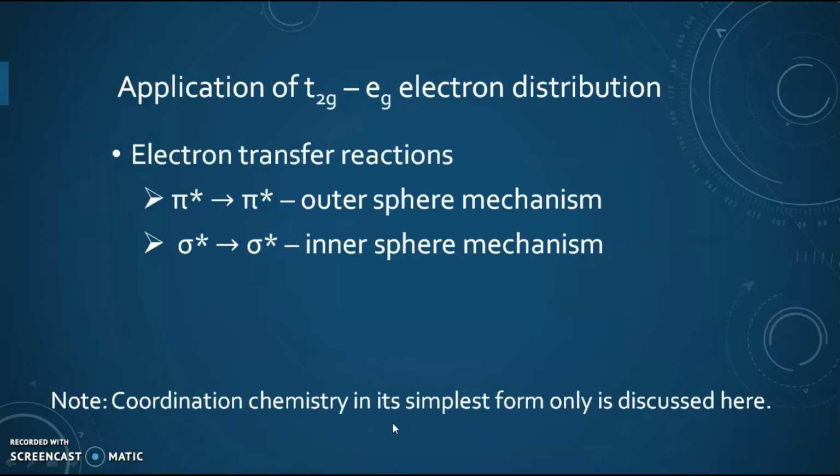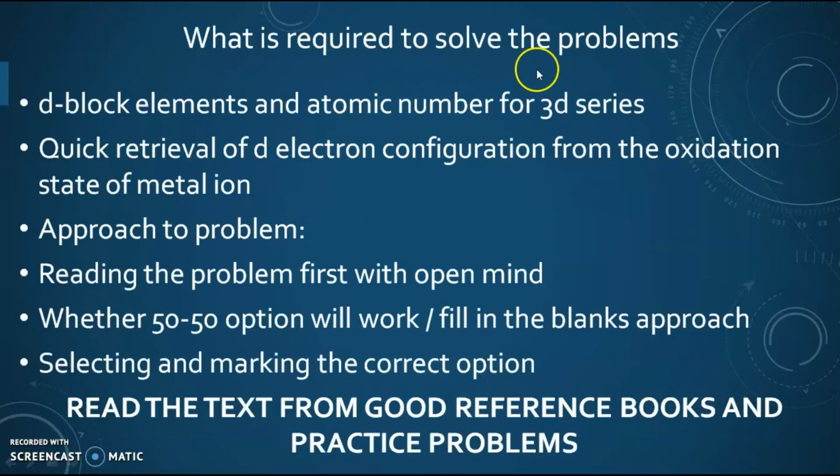Now here what I have discussed in the entire course is the discussion of coordination chemistry only in its simplest form. This is not the exhaustive one. There is a lot more to learn. Even in each concept we have to go deeper and learn. What I have done here is the preliminary approach, or the fundamental understanding of how a concept can be understood only based on CFSE values and t2g eg electron distribution.